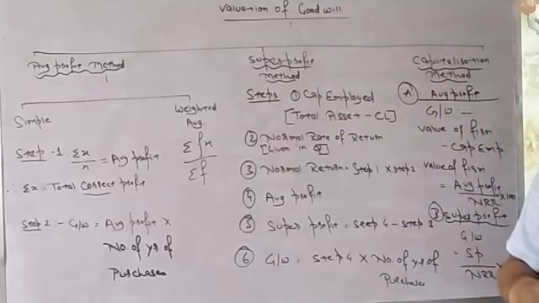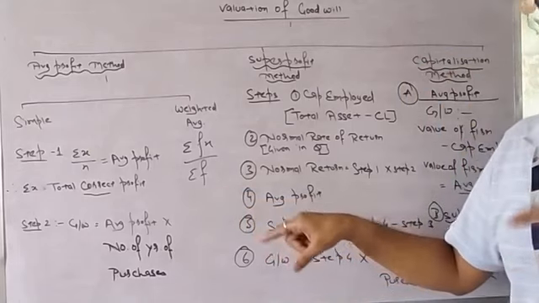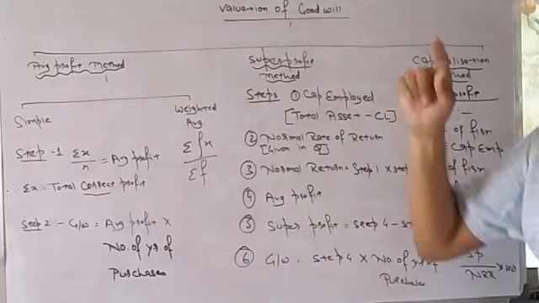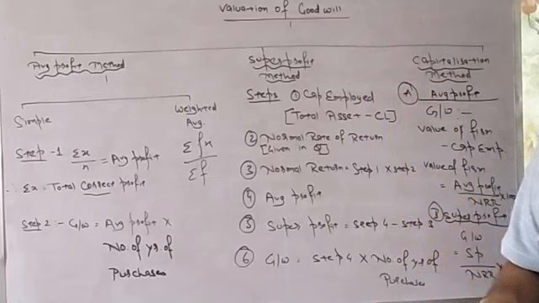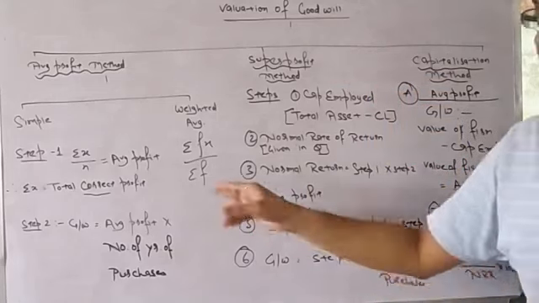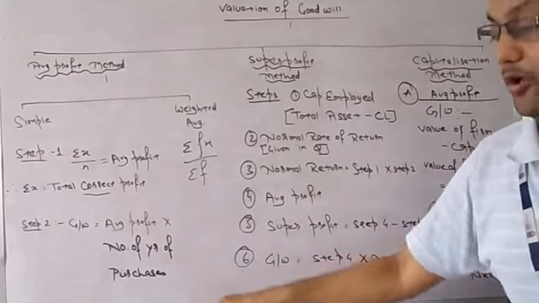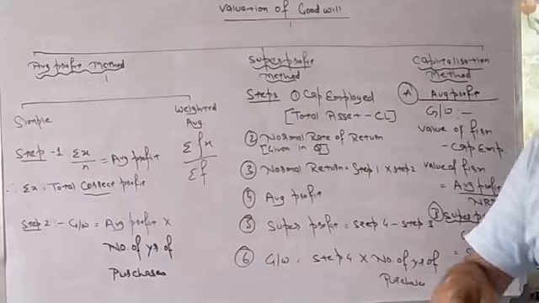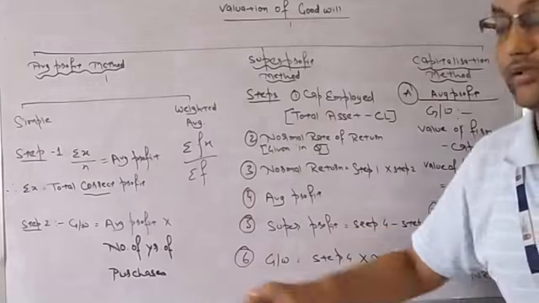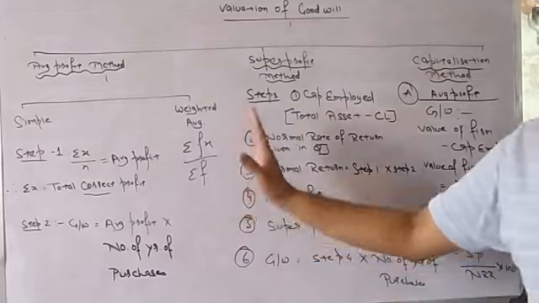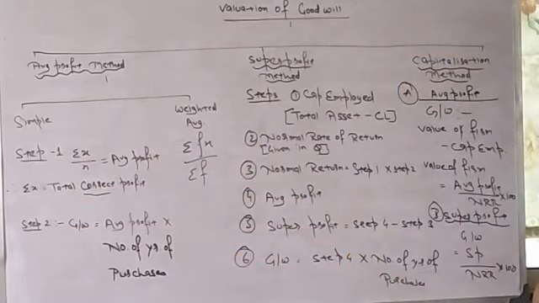Now multiply both, then you will get fx whole divided by the total of weights. That means 1, 2, 3, so 3 plus 2 plus 1, 6, divided by 6. You will get the average profit. The number of years of purchase will be given in your question. You will just multiply with it and you will get goodwill. So this is simple and weighted average.